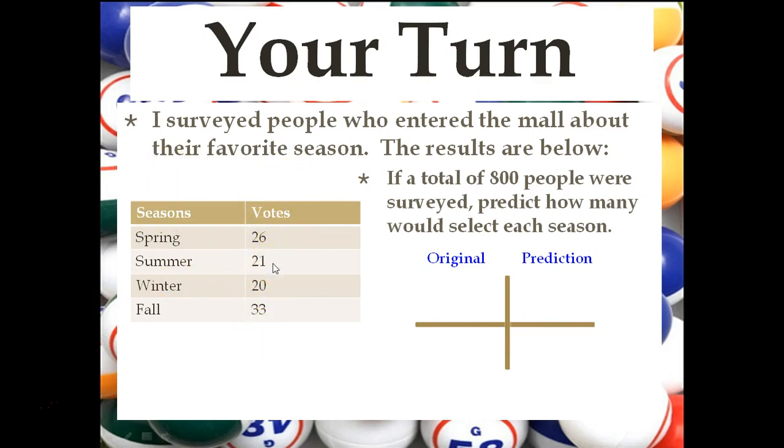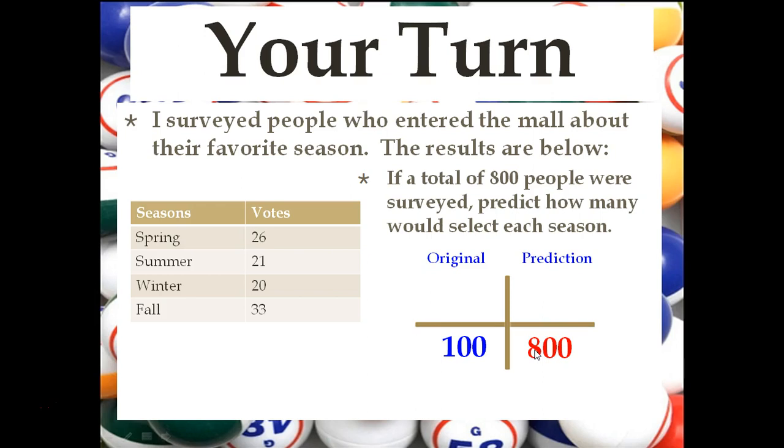26 plus 21 is 47. 47 plus 20 is 67. 67 plus 33 is an even 100. That should make it easy. We're predicting for 800. Now you find the correlation between 100 and 800. The numbers become larger from left to right, so we know we're going to multiply.